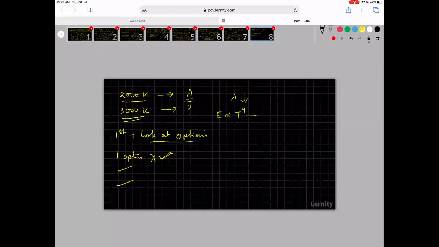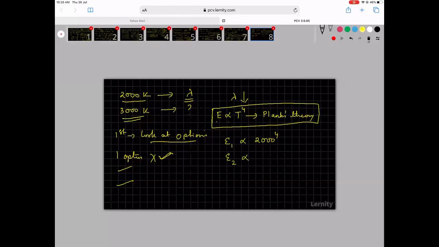This is also a part of Planck's theory, where he says that if there is a black body radiation, the energy is proportional to temperature power 4. So E1 is proportional to 2000 power 4.